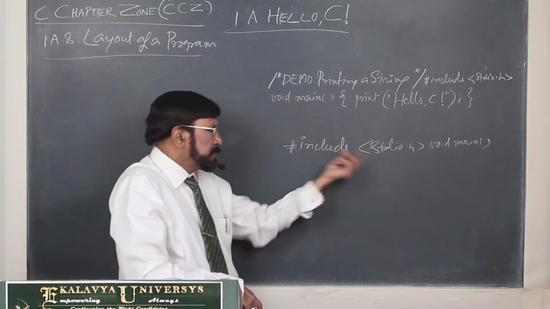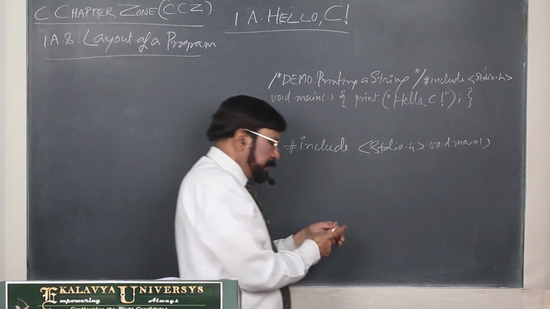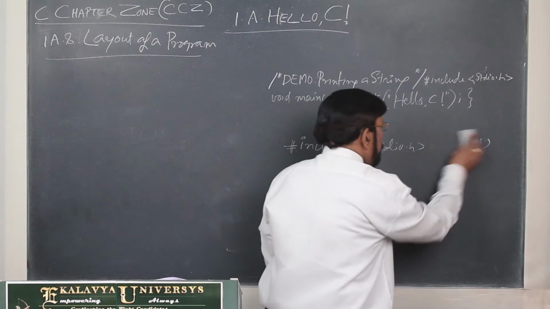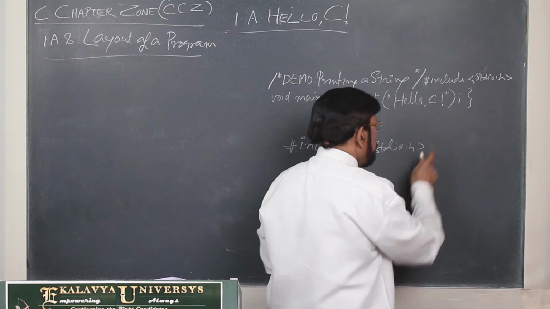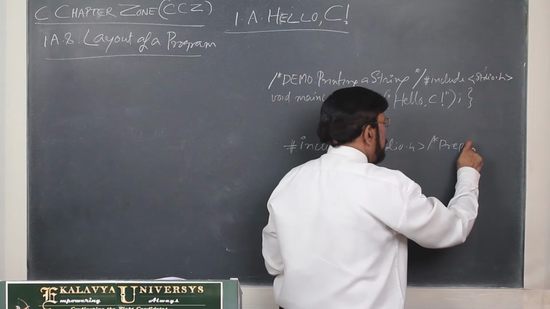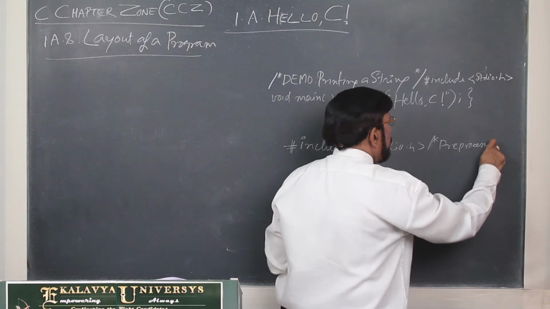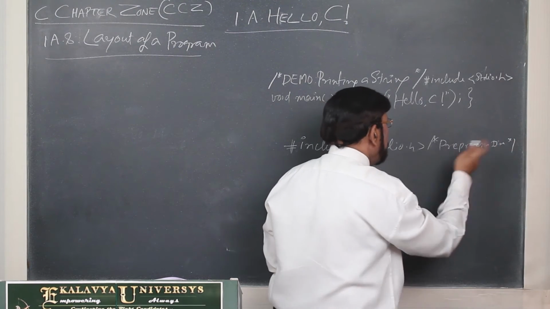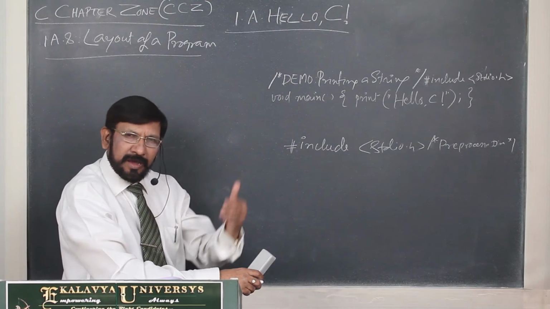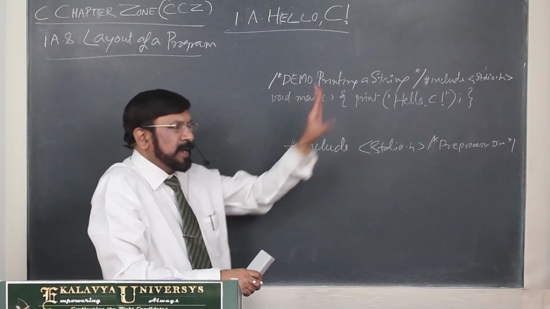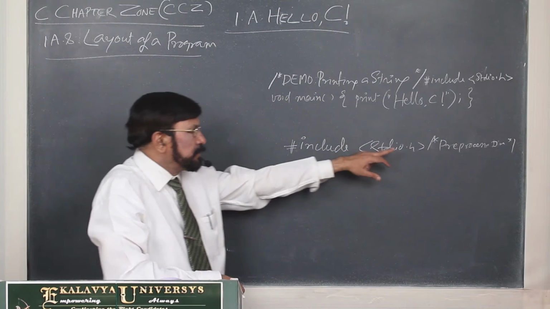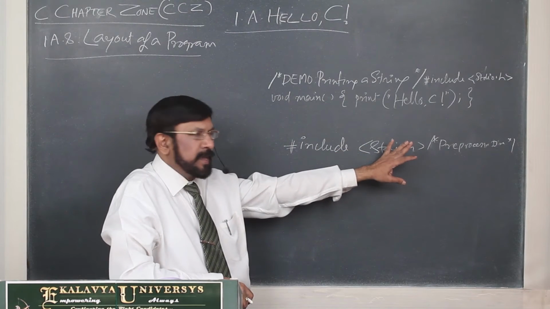So after a preprocessor directive, you should not write any executable code. But if you want to write a comment, you can write it, because before actual compilation starts, all comments are removed, set aside from the program. That's why if you write a comment also, nothing will go wrong.